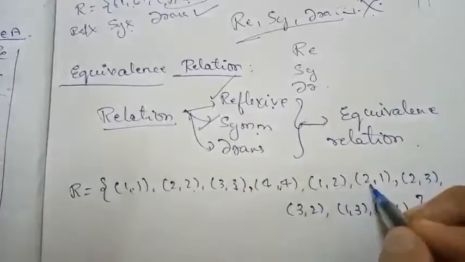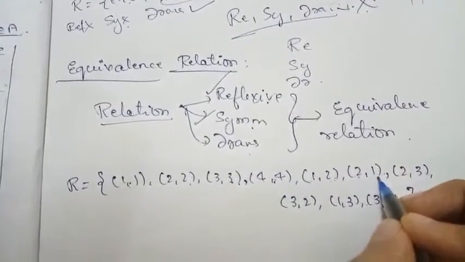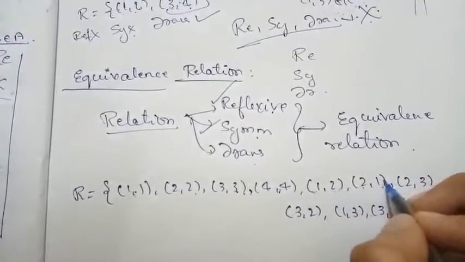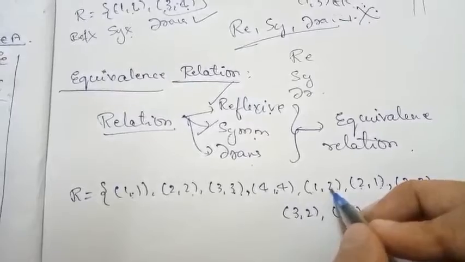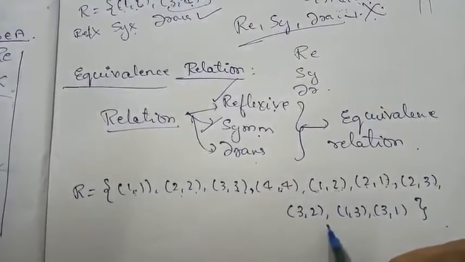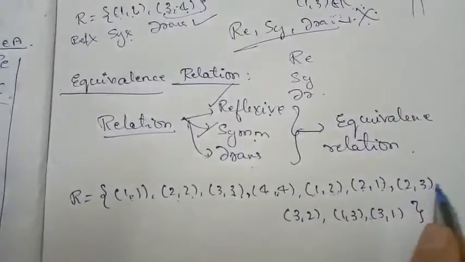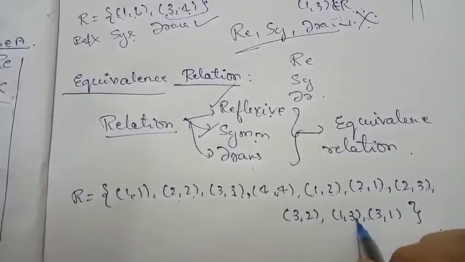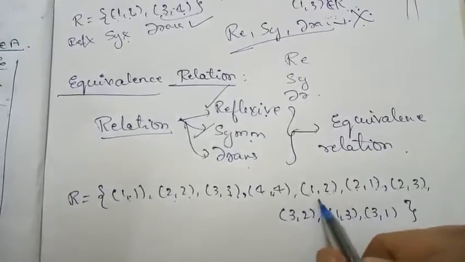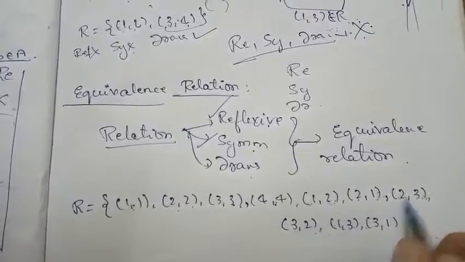So for 1 comma 2, 2 comma 1, 1 comma 1 is there. For 2 comma 1, 1 comma 2, if 2 comma 1 is there and 1 comma 2 is there, then 2 comma 2 is also there, done. And 1 comma 2, 2 comma 3, 1 comma 3 is required, that is also there. Again for 2 comma 3, 3 comma 2, so 2 comma 2 is there.